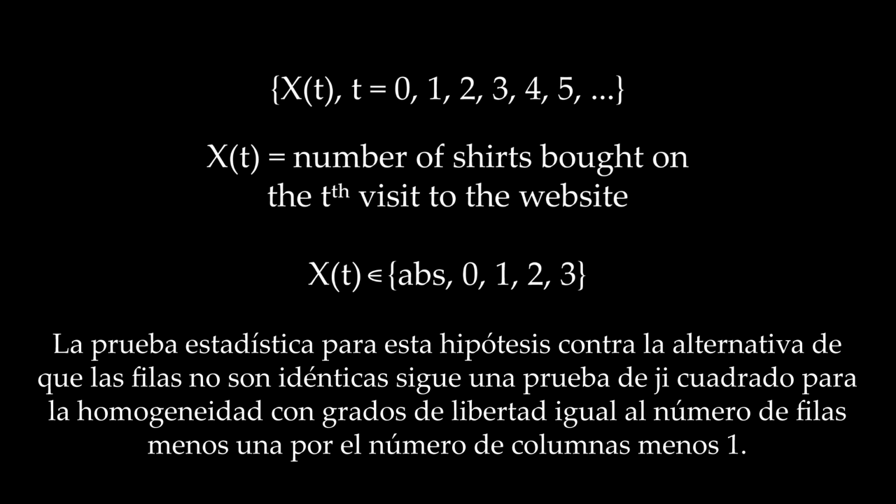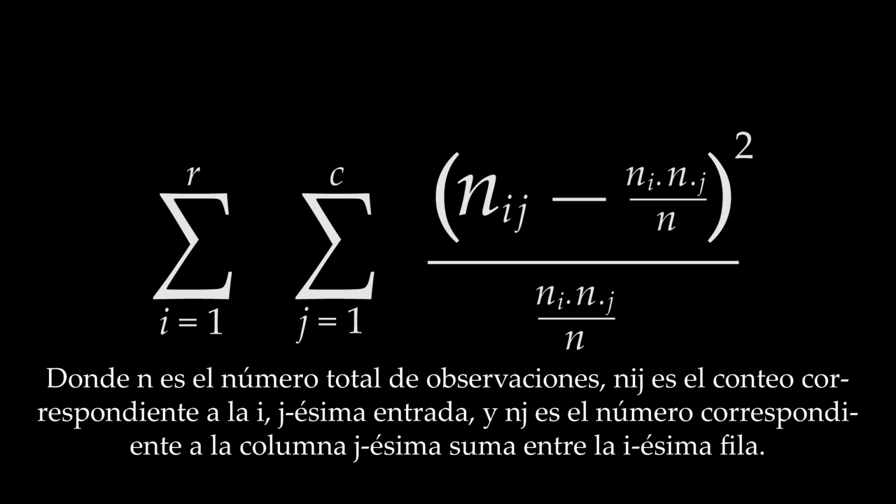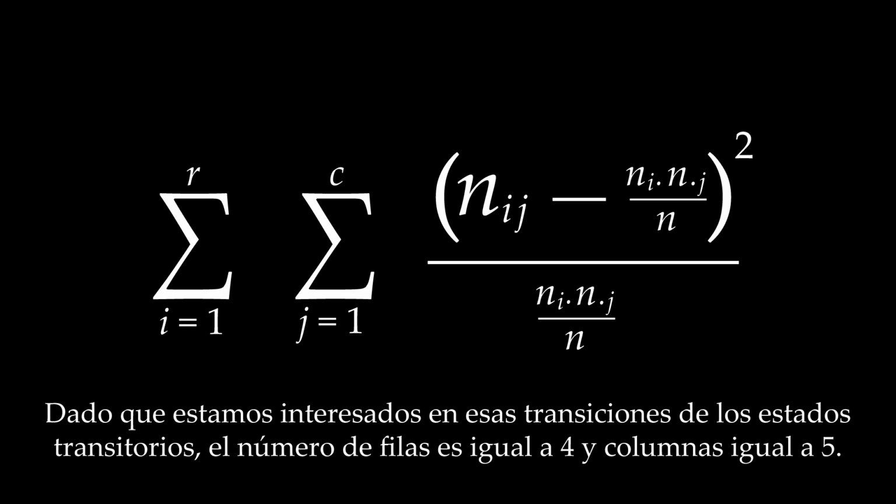The statistical test for this hypothesis against the alternative that the rows are not identical follows a chi-square test for homogeneity, with the degrees of freedom being equal to the number of rows minus 1 times the number of columns minus 1. The test statistic then is given by the following, where n is the total number of observations, n_ij is the count corresponding to the ij-th entry, and n_.j is the count corresponding to the jth column summed over the ith row. Since we are interested in those transitions from the transient states, the number of rows is equal to 4 and columns equal to 5.